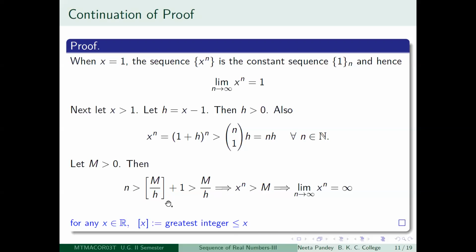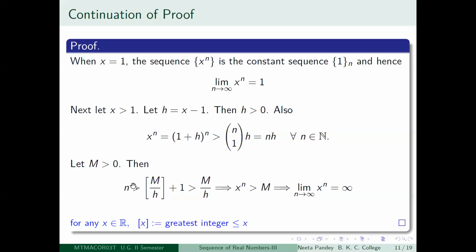So I have chosen any m. I want to show that limit n tending to infinity x to the power n is infinity. That is, I want to show that the sequence x to the power n is diverging to infinity. Therefore, I have chosen any positive number m. And then I'm looking at the positive number m divided by h.